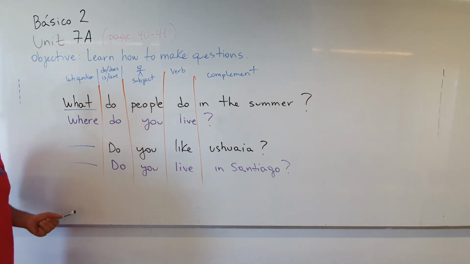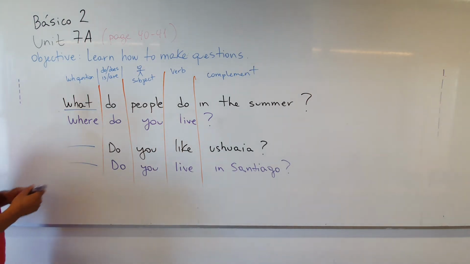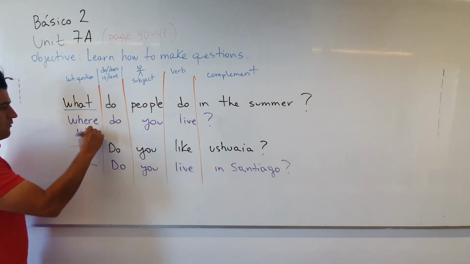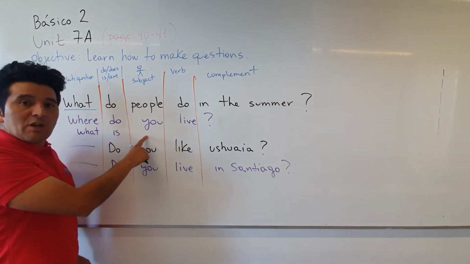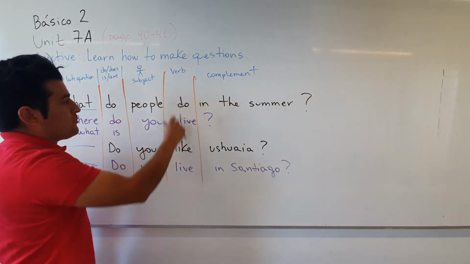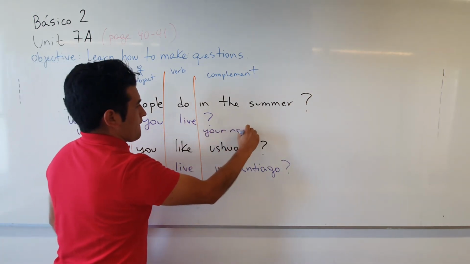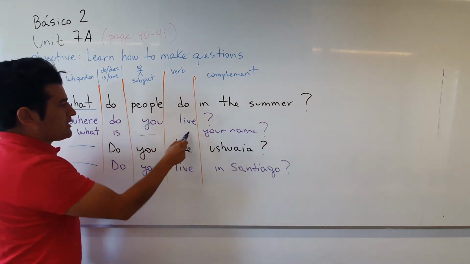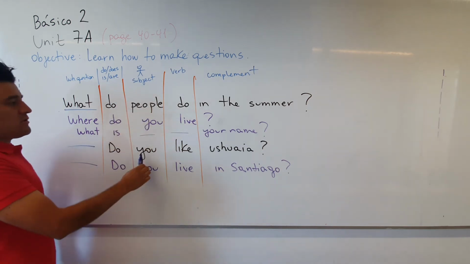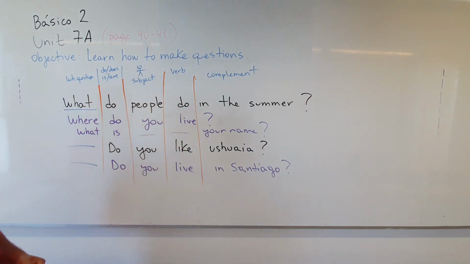For example, we are going to add another one, a simple one. For example, what's your name? ¿Cuál es tu nombre? Decimos, what is. ¿Hay un sujeto en la oración? No, porque queremos saber quién es. ¿Hay un verbo? No. Es un complemento. Entonces la pregunta es, what is your name? Aquí no va nada. Porque no hay ni un sujeto, porque por eso estamos preguntando el nombre, y no hay verbo. So the question is, what is your name?